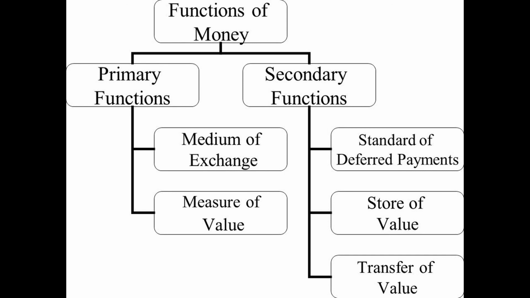The first function, which we were facing as a problem under the barter system, is money as a unit of value or accountability. Nowadays, after the introduction of paper money, plastic money, or credit money, we have so many facilities to account our currencies, right?